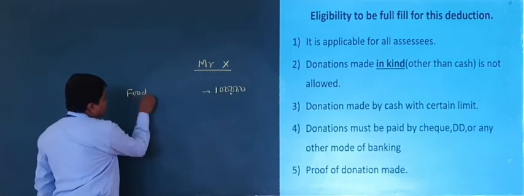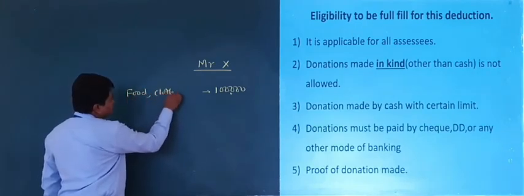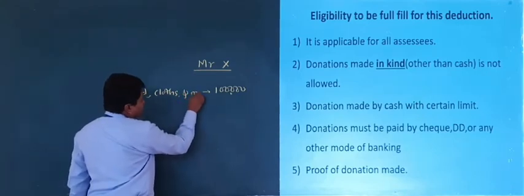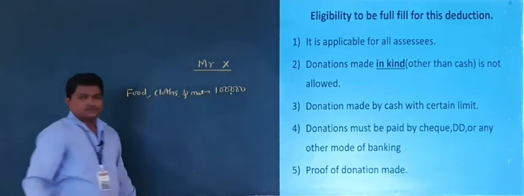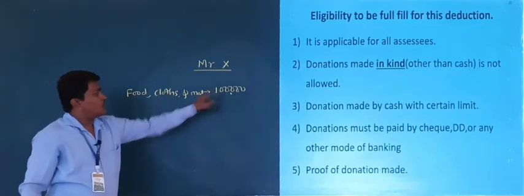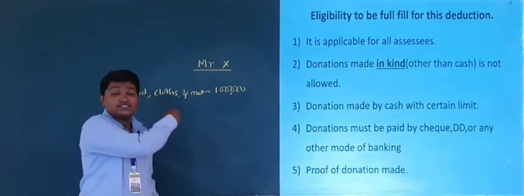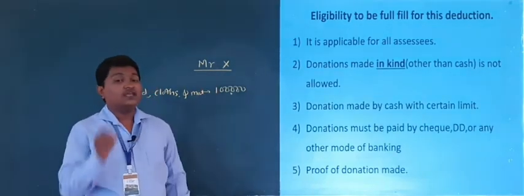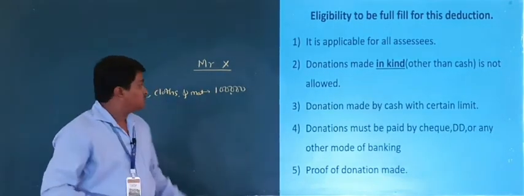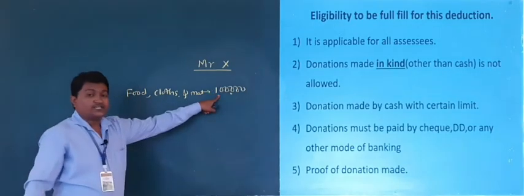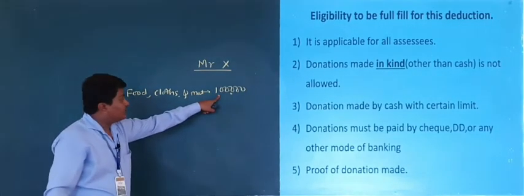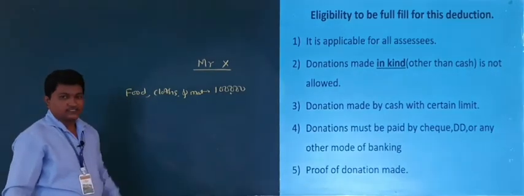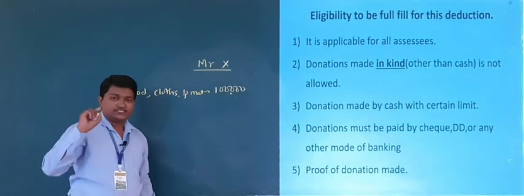Mr. X donates food, clothes and materials of rupees 1 lakh. But this 1 lakh is not deductible under section 80G, because this donation is made in the form of food, clothes and materials, not in cash.